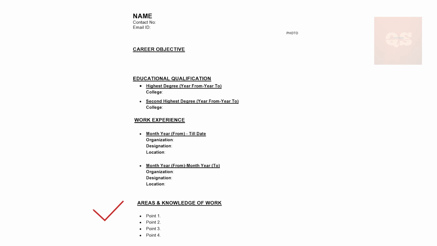That is the area and knowledge of work, wherein you mention whatever responsibilities you have carried out in your previous organizations, whatever knowledge you have. So that you can mention in each bullet point. Just consider, if you are a QS, first mention what you have done in your company and put that in a sentence or two in your first bullet point. Like if you've done making payment applications, you mention that preparing payment applications using Excel or something and using marked drawings as backup. That will be your first assignment.